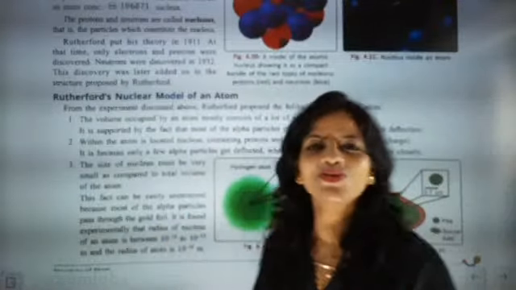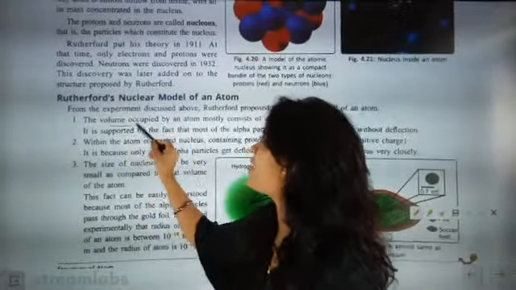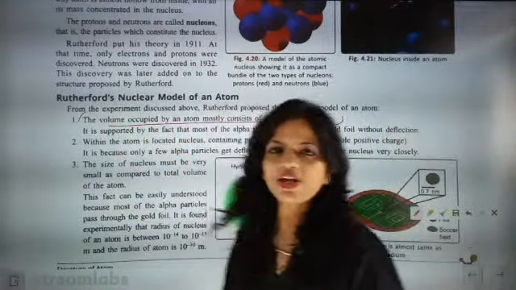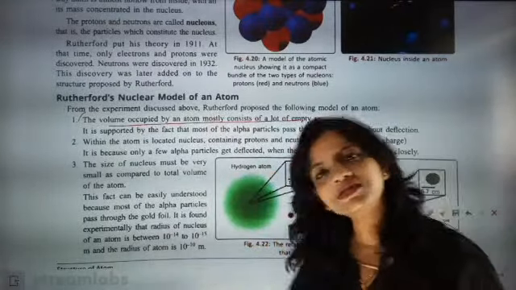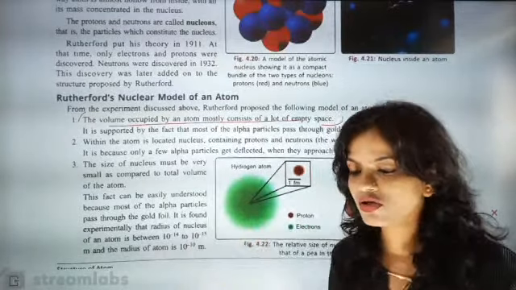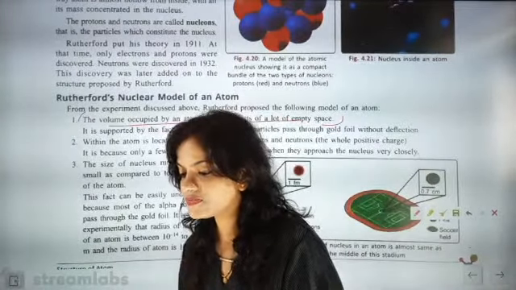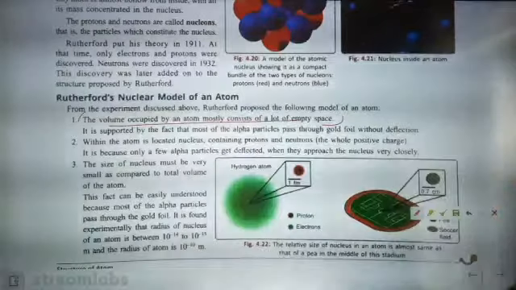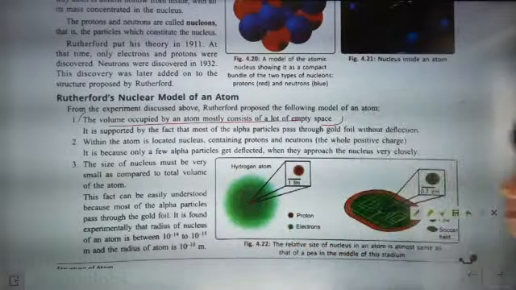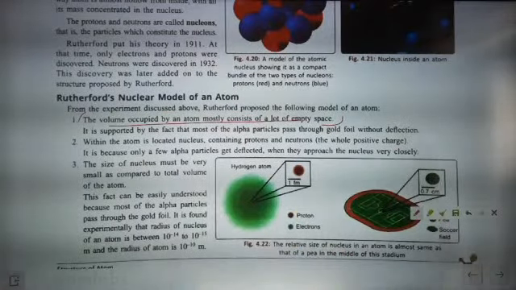Now we are going to the next important point, Rutherford's nuclear model of an atom. In that, we are going to understand the final conclusions. The first conclusion is that the volume occupied by an atom mostly consists of lots of empty space. Can you see the lots of empty space? In this empty space, electrons will be present in the orbits. Even I can't see the red dot from here. The red dot is very, very small.